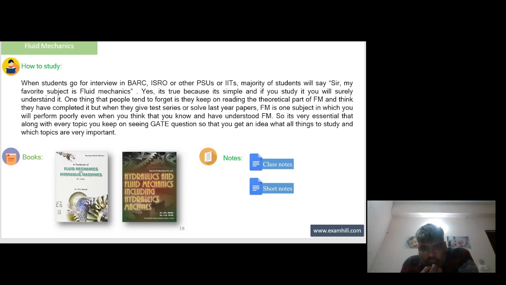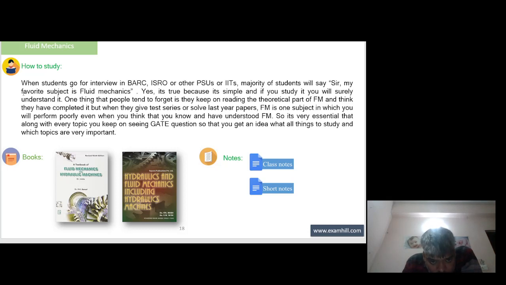One thing that people tend to forget is they keep on reading the theoretical part of FM and think they have completed it, but when they give test series or solve last year paper, FM is one subject in which you will perform poorly even when you think that you know and have understood FM. So it's very essential that along with every topic you keep on seeing GATE questions so that you get an idea of what all things to study and which topics are very important.